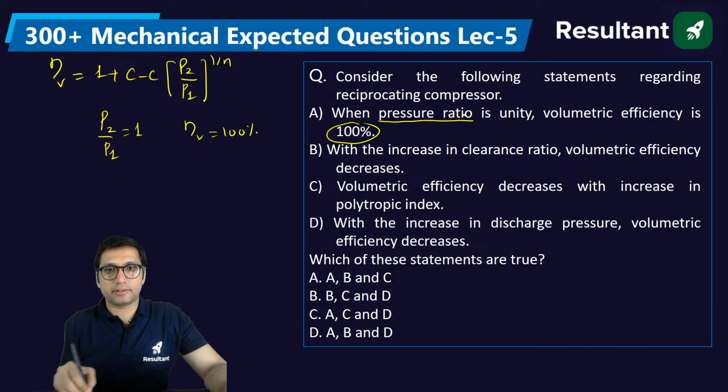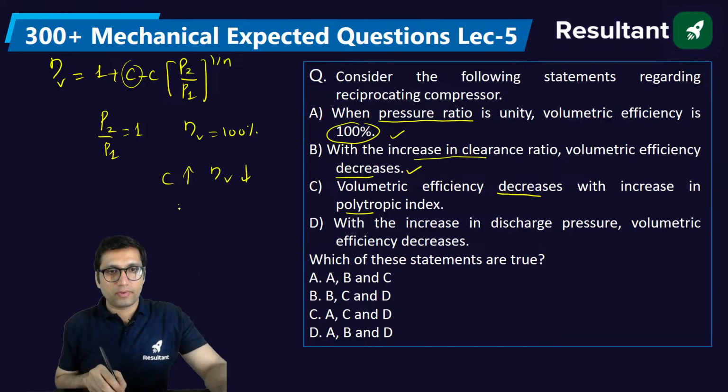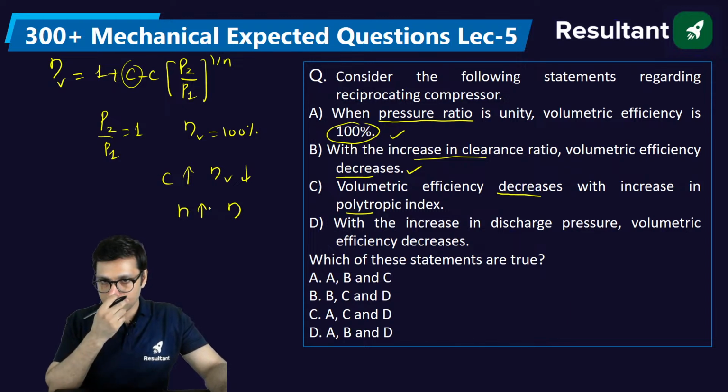Yes, this is correct. With the increase in the clearance ratio, the volumetric efficiency decreases. This is the clearance ratio. If you increase it, the volumetric efficiency decreases. This is also true. Volumetric efficiency decreases with increase in polytropic index. With the increase in the polytropic index, what will happen to the volumetric efficiency? Will it increase or decrease? Tell me.